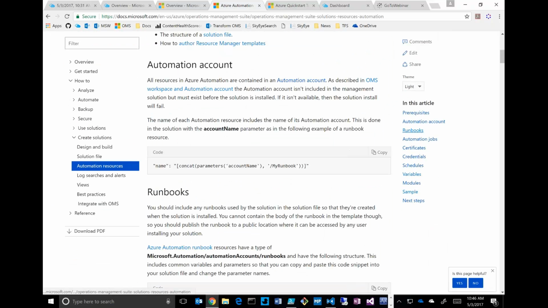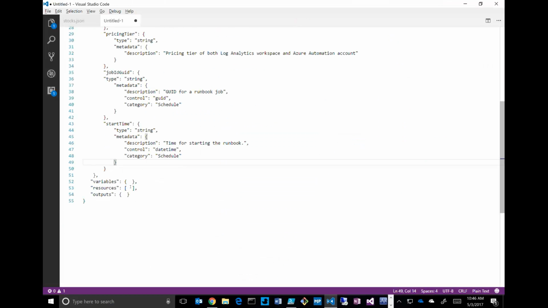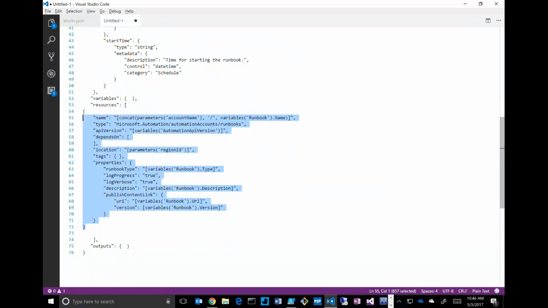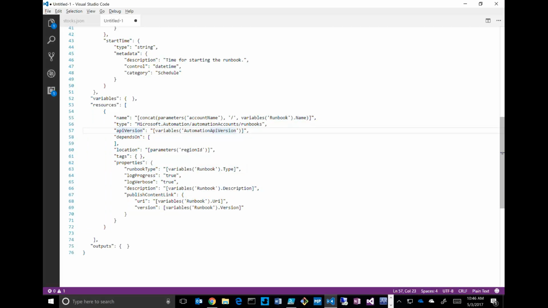So here is a template for a Runbook. I'll go ahead and copy that, and I'll paste that in. Now what we've tried to do is put in here where we use variables as opposed to hard code, and we've pre-filled in variables that we typically are going to use. So you see my Runbook type is expecting a variable. My description is expecting a variable.